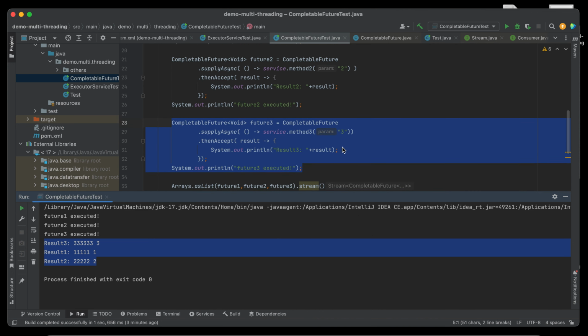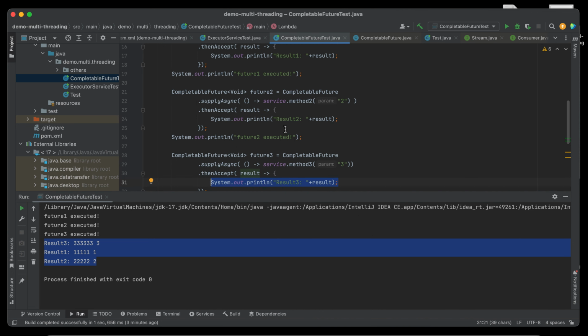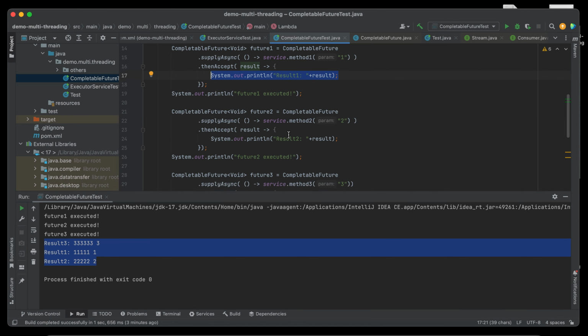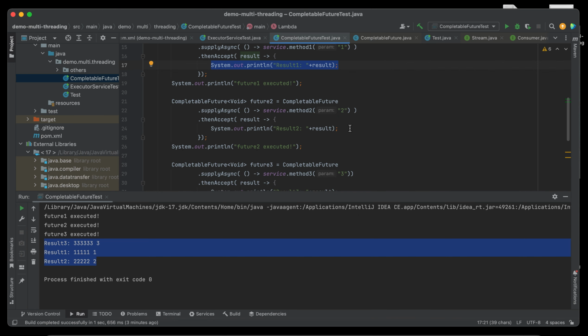First, we get the result for method 3, which is this one. Second, we get the result for method 1, which is this one, result 1. And the last, we get the result for method 2, which is this one, result 2.